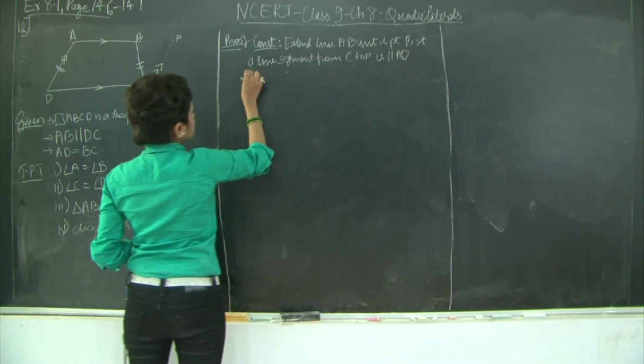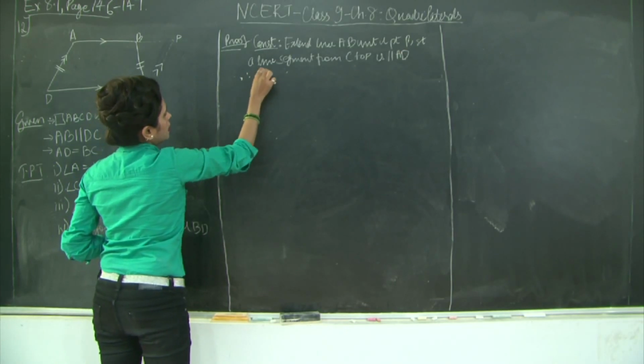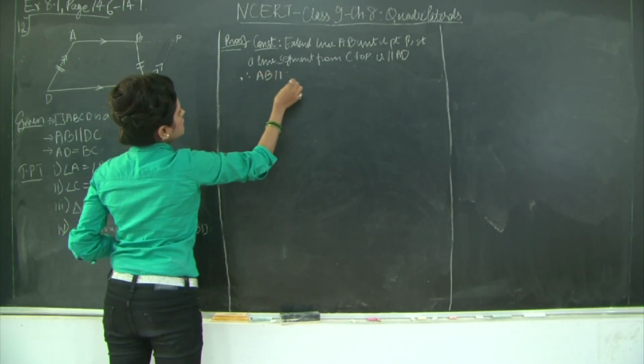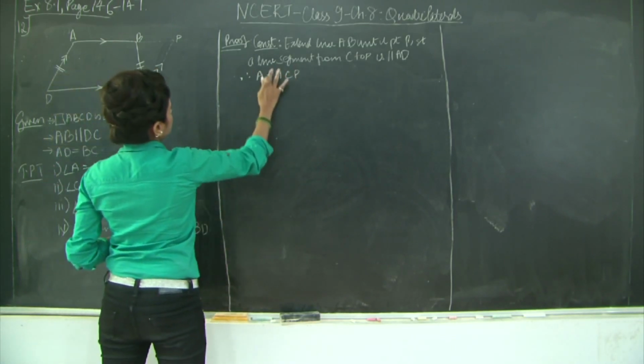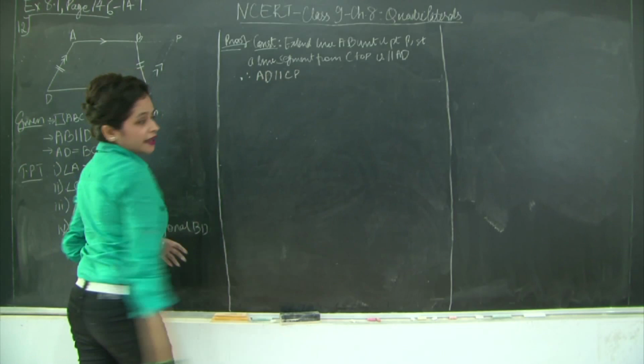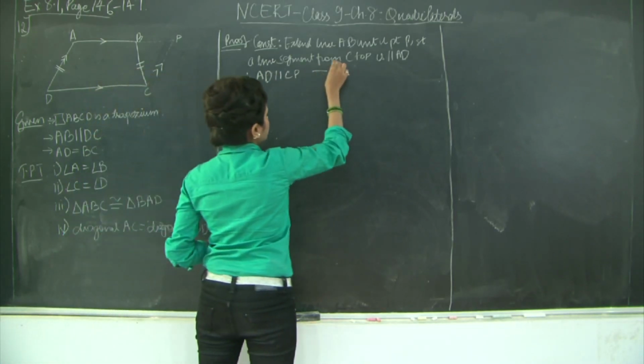Therefore, what can I say? That AB is parallel to CP. AD is parallel to CP. Let us mark this as 1.